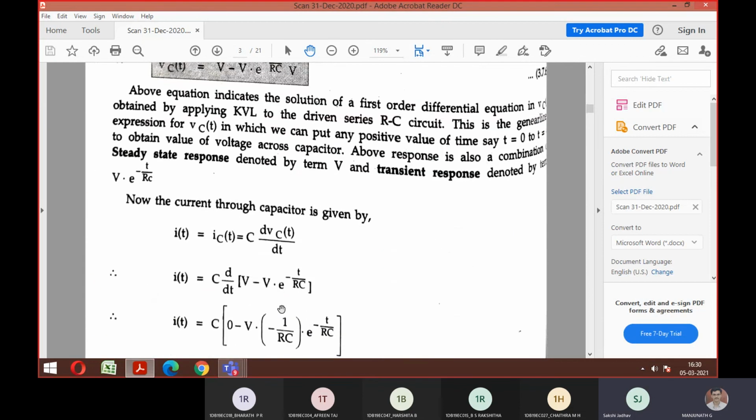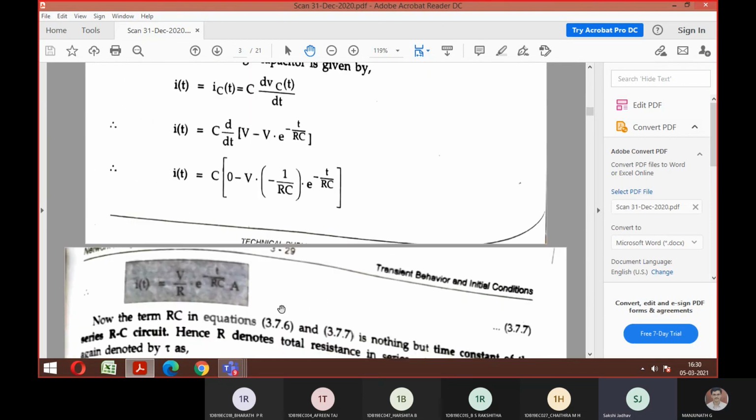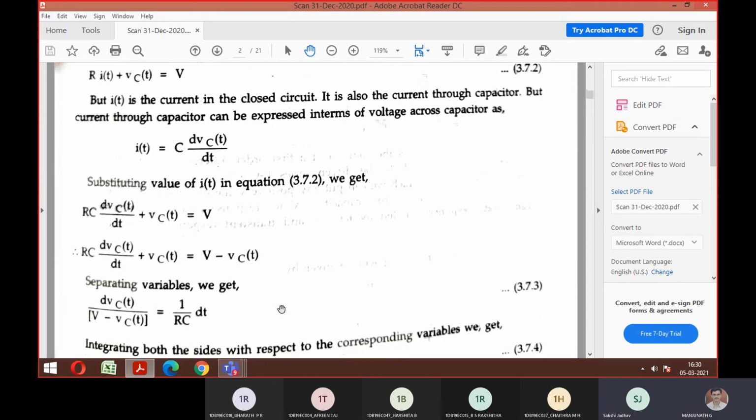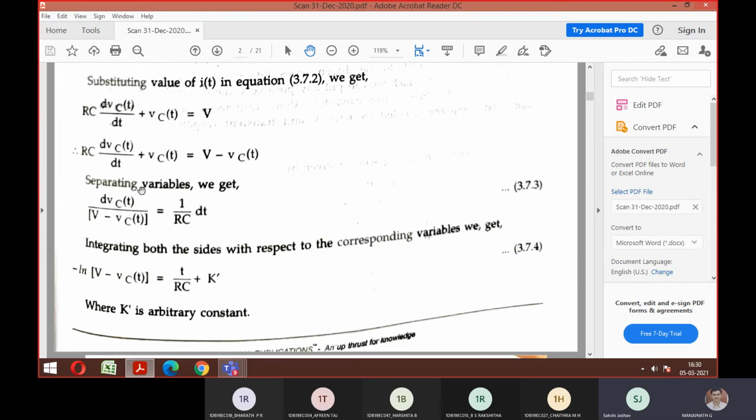Sir, for separating variables, how do we have to take? Separating variables means what? I want the terms only in Vc, which means RC should be eliminated from this. That's why we're dividing RC on both sides, so this RC gets cancelled. So for this Vc, 1 by RC you will get.